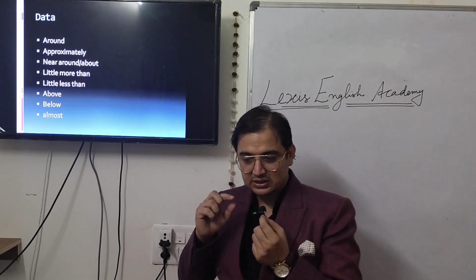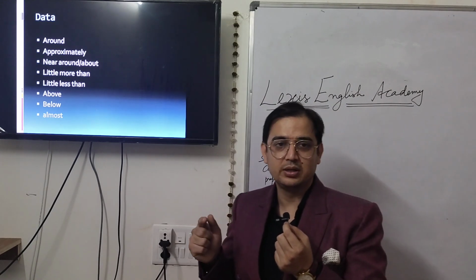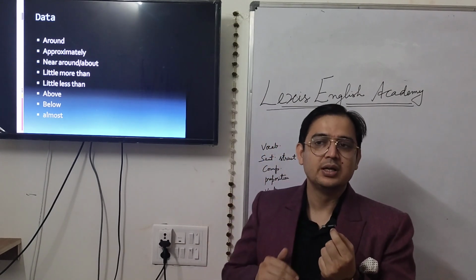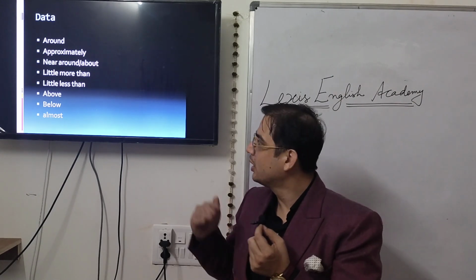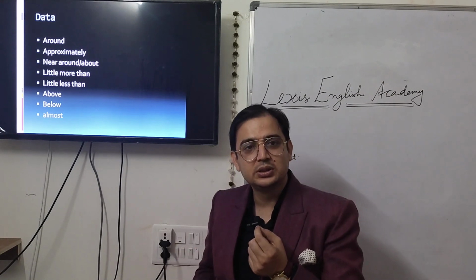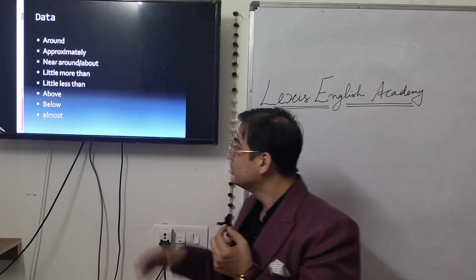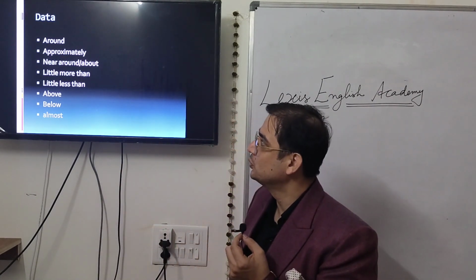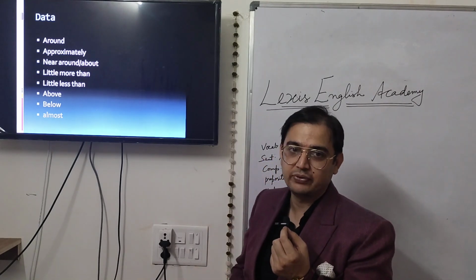If the sales is a little more than a particular figure, then you can say "little more than". When it is less than, the sales of car was "little less than". So a little above, a little below. The sales of car was almost 10 million, when the figure is somewhere close. These sorts of words you can use to specify data when you do not have the exact figure.